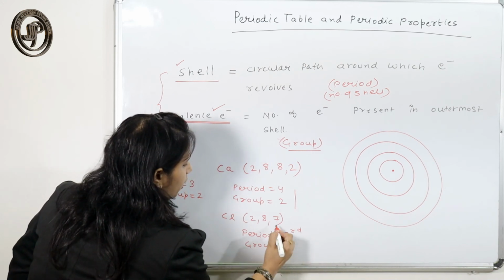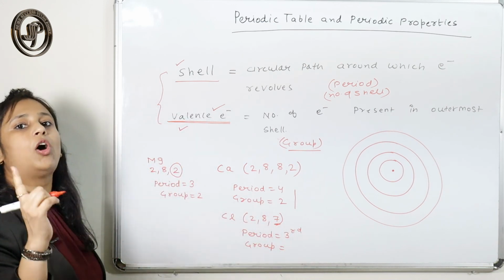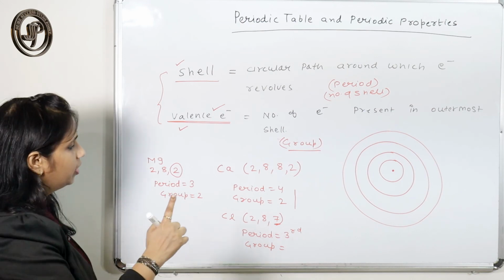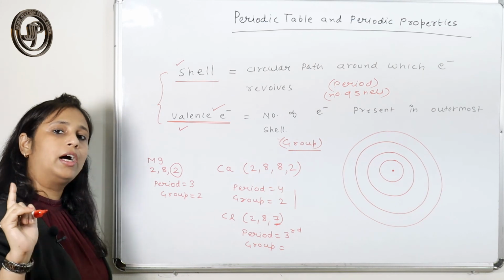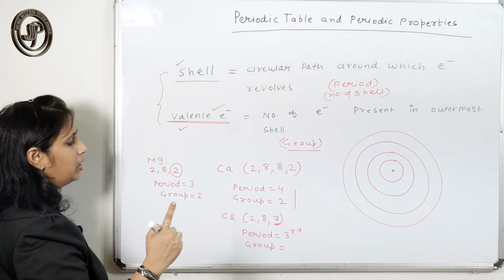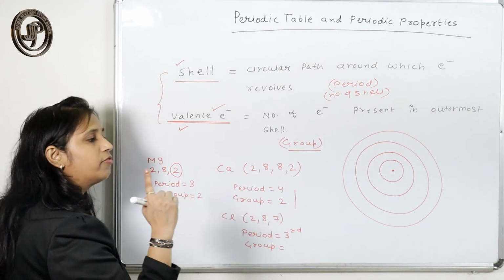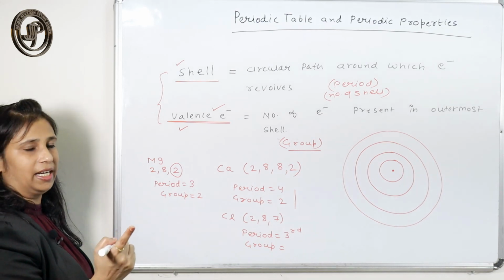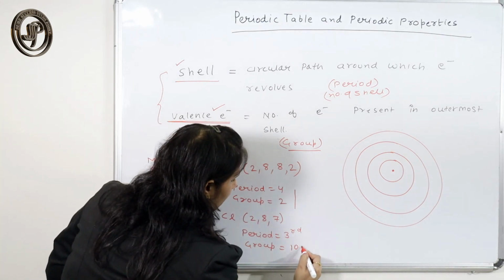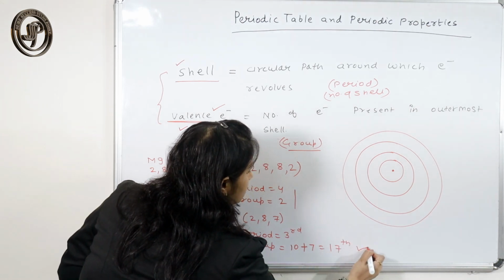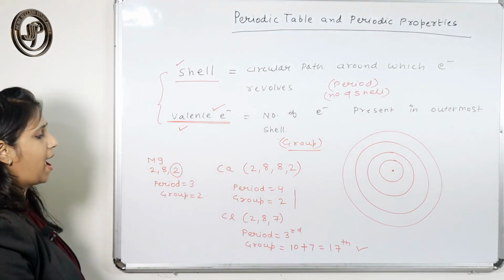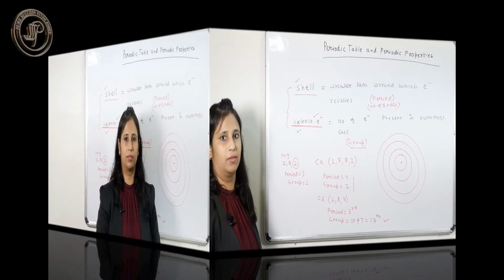For the group, if it is an alkali or alkaline earth metal, you just write the same number. But if it is from group 13 to group 18, then you add 10 to this. So it belongs to the 17th group and third period.